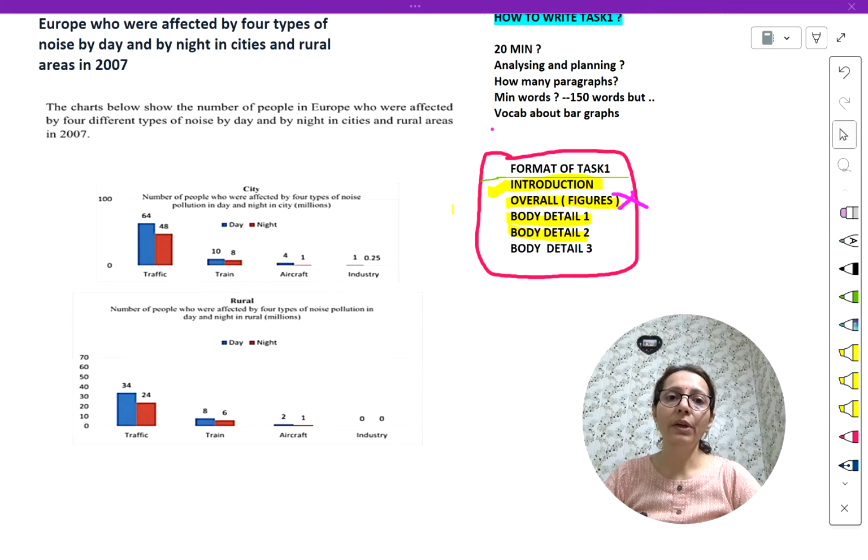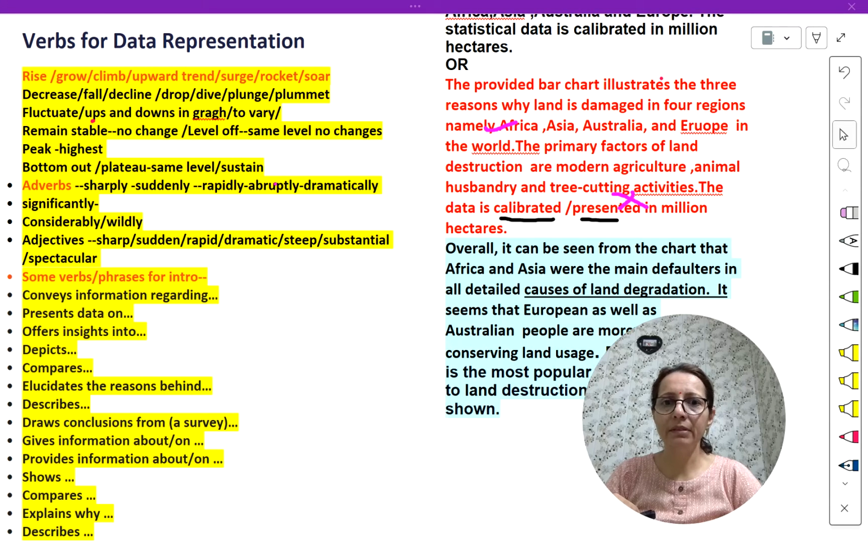Next point is that it's important to write vocabulary relating to IELTS writing task 1 and bar graphs. Bar graph, line graph, table, and pie graph a little bit, all have the same kind of vocabulary for graphs going up and down. I showed it to you in the previous video, and now I will show it to you again within 1 second. You can just take a screenshot of this.